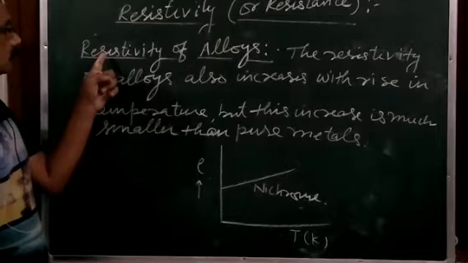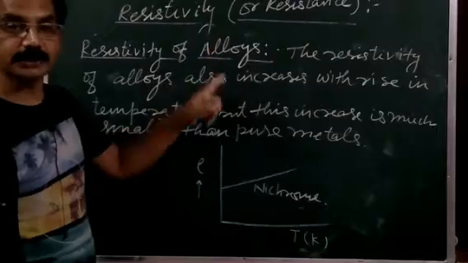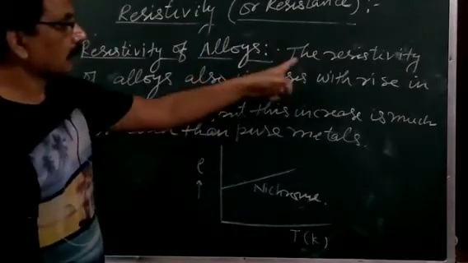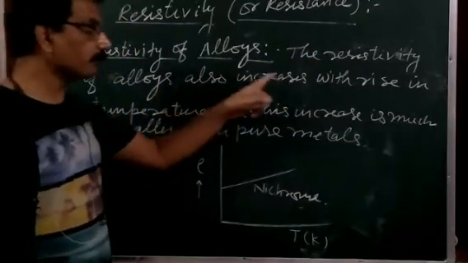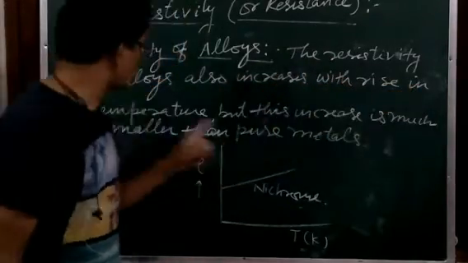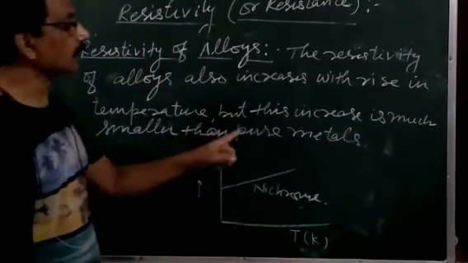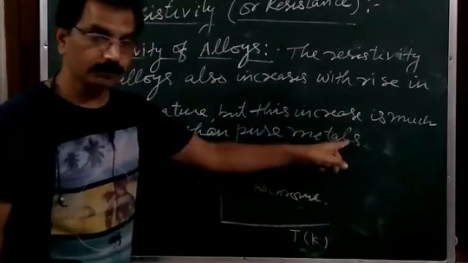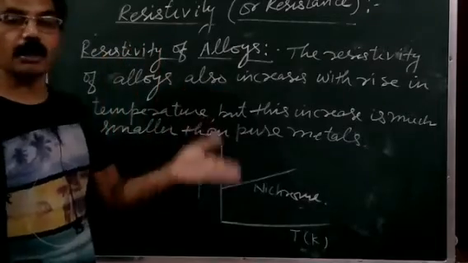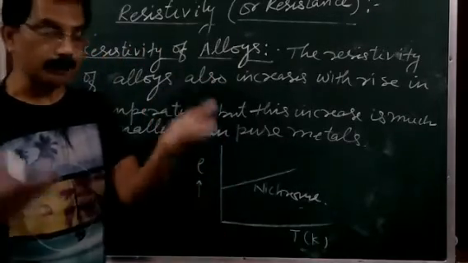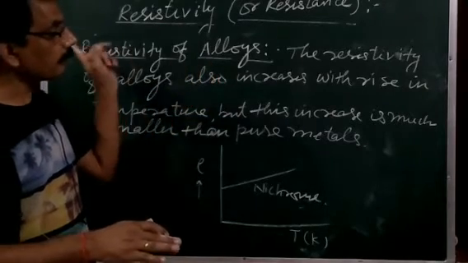Now, the second term, resistivity of alloys, means how the resistivity of alloys changes with temperature. The resistivity or resistance of alloys also increases with rise in temperature, but this increase is much smaller than in pure metals. So simply you can say, in the case of alloys, its resistivity or resistance also increases with rise in temperature, but this increase is smaller than the increase in metals.